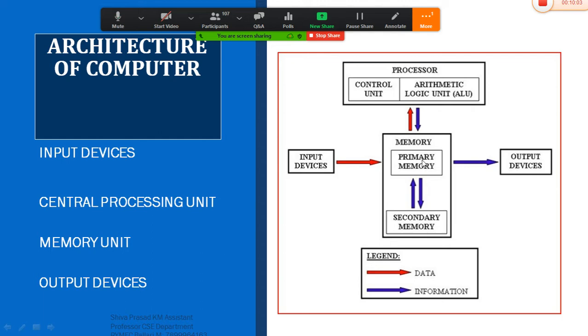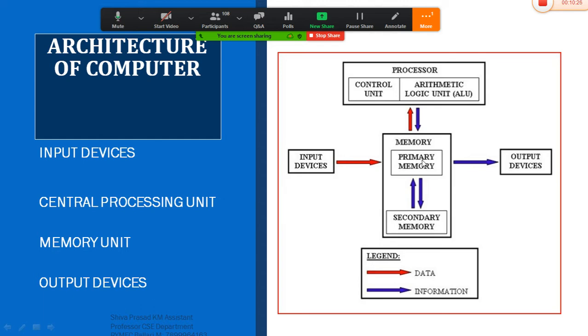Later, after some days, you can come back to the system and check that particular data. If I want the same file to be edited, or if I want to see the same file which I executed in a previous lab or previous process, then you can open that file and see the data using secondary memory.